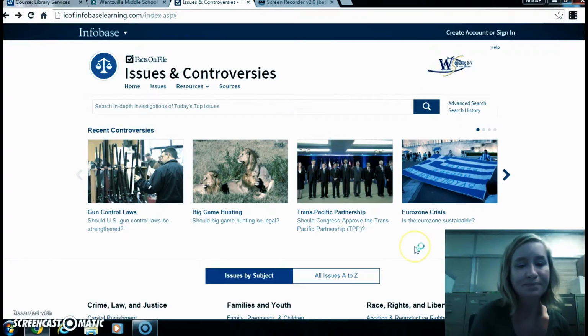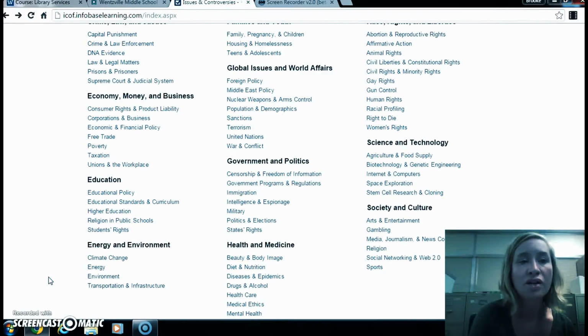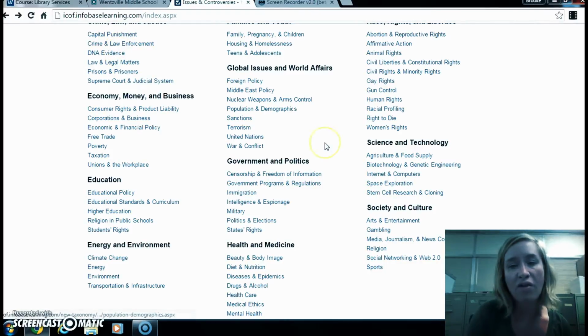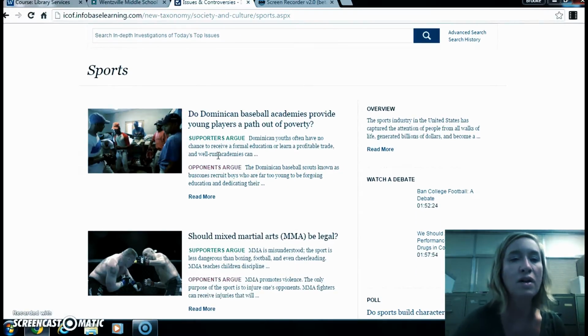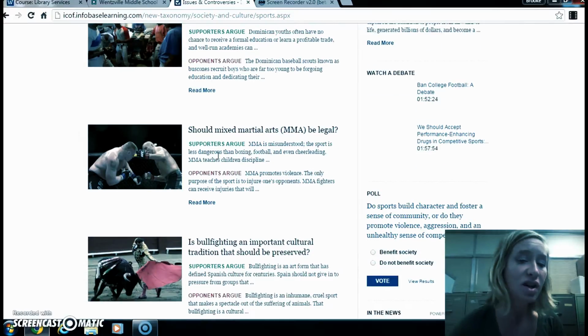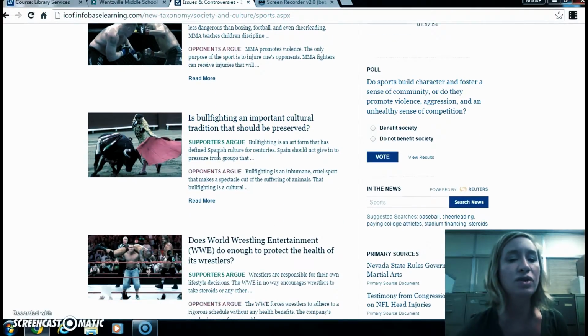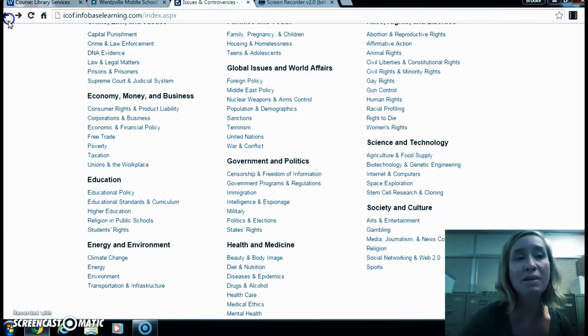So if I go back, there are all kinds of similar articles down here. So we have capital punishment, crime and law enforcement, DNA evidence, all the way to gambling, religion, social networking, Web 2.0, and sports. So I'm going to go ahead and click on sports, and it gives us all kinds of different things. So do Dominican baseball academies provide young players a path out of poverty? Yes or no? Should mixed martial arts be legal? Yes or no? Is bullfighting an important cultural tradition? So there's a ton of stuff on here that you can use in your articles,